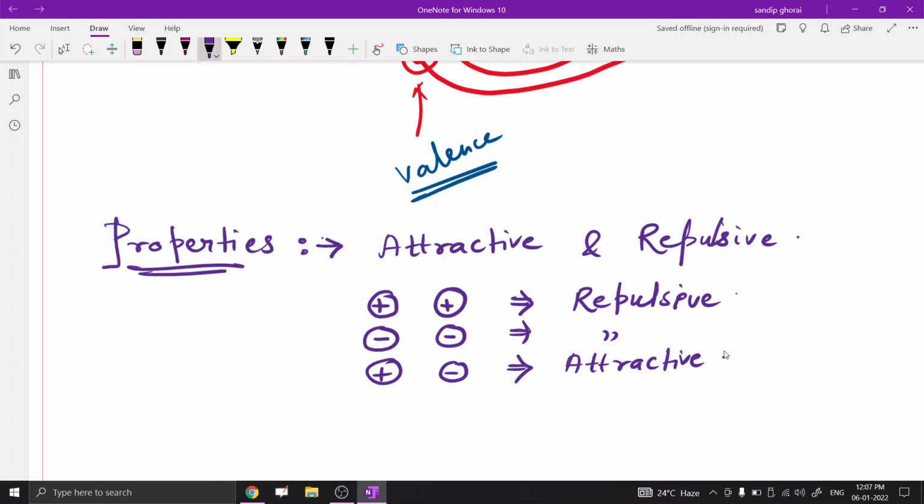Now when we get this type of forces, suppose we take a glass tumbler and a few bits of paper. Generally, if we bring the glass tumbler close to the paper bits, then there is no force.